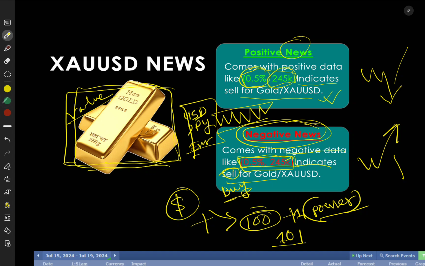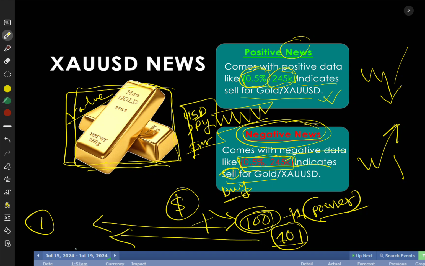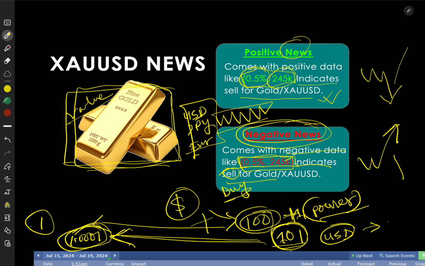So when it was 100, we could buy 1 bar of gold. When it comes to 101, we can buy 1.00001 bar of gold. That means if data comes positive, or if USD gains value, then the gold price decreases slightly. That means if something happens with USD, the opposite thing will happen on gold.